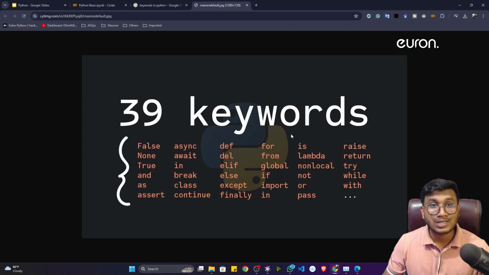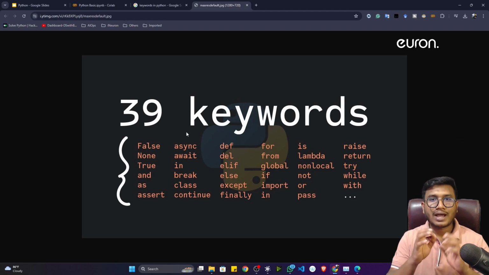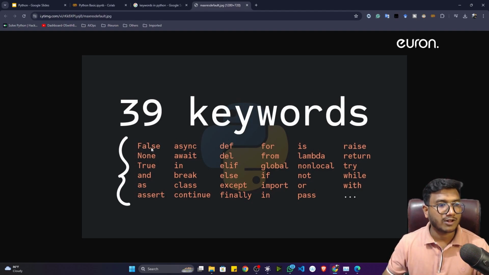What are the 39 keywords? You can see False, None, True, and, as, assert, async, await, break, class, continue, def, del, elif, else, okay, for, from, global, if, and so on. So these are the 39 keywords available inside Python. I think you remember we already used this particular False, okay, True, False. These are the things we have already used in our program. So this is actually called a keyword.